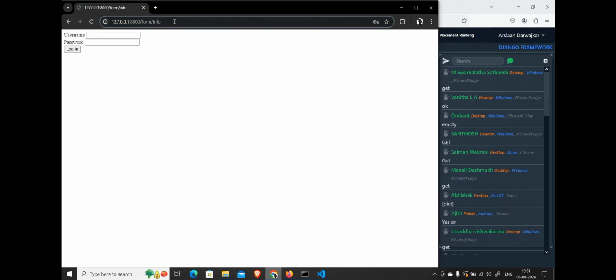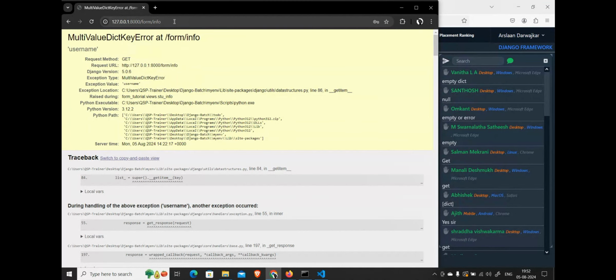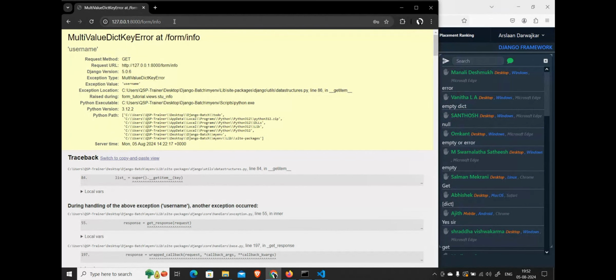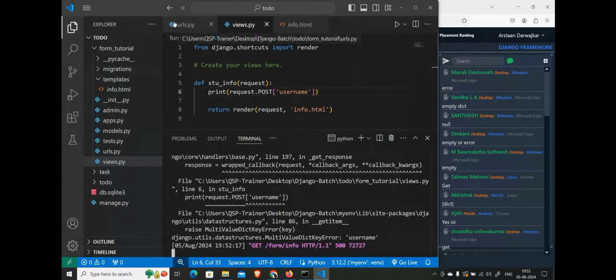And what I am printing there is something called username. Will it print a username? No. Is it going to give me empty? Let's see. We are getting the same error, correct? Understood? Yes or no? We are getting the same error because there is nothing called username.